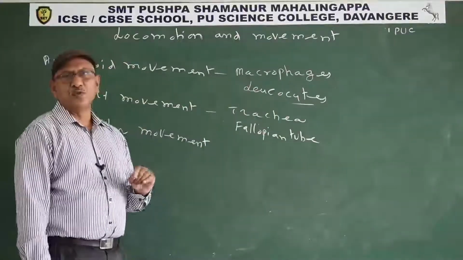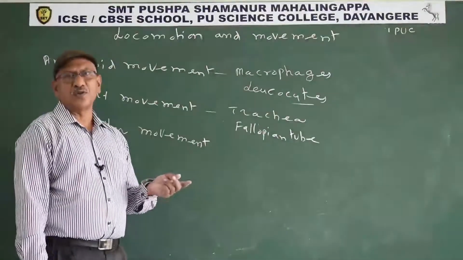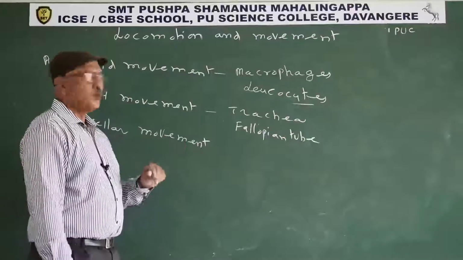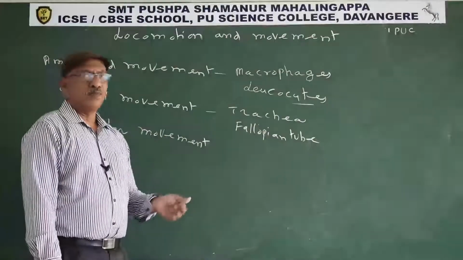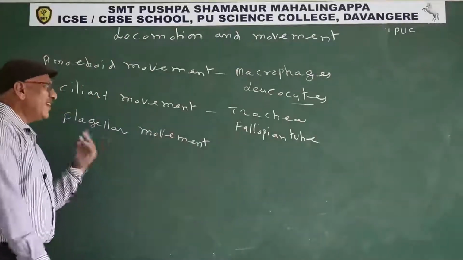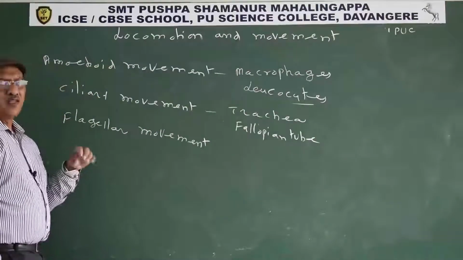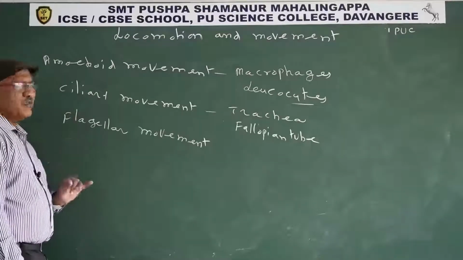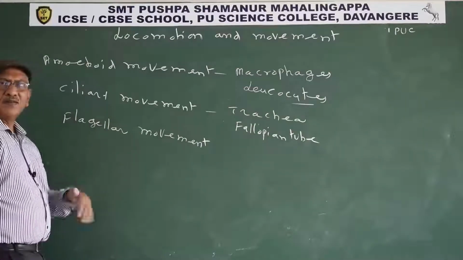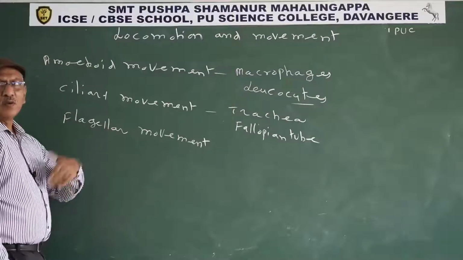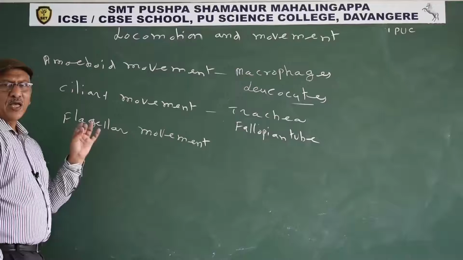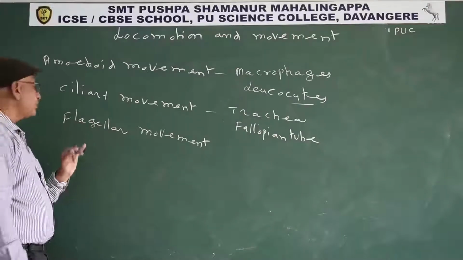Similarly, the fallopian tube, also known as the oviduct, is lined by cilia. The cilia present in the fallopian tube help in transport of ova. So inner ducts in our body are lined by cilia. For example, in the trachea they help send out solids from the respiratory route. Similarly, cilia present in the fallopian tube help in the movement of ova.